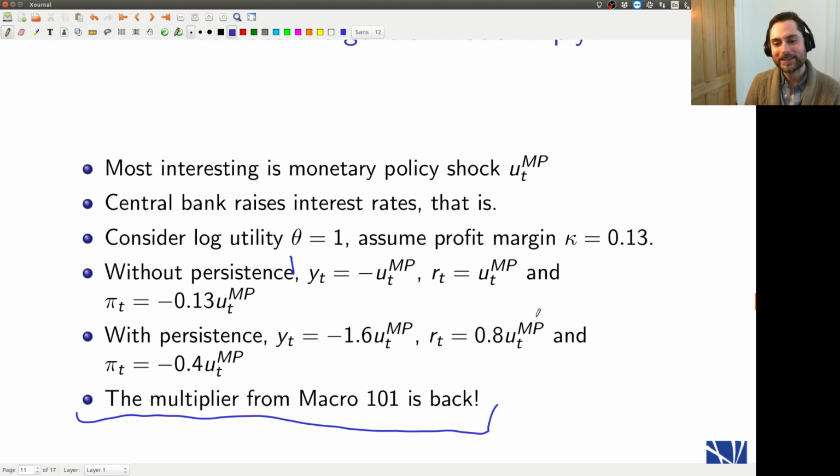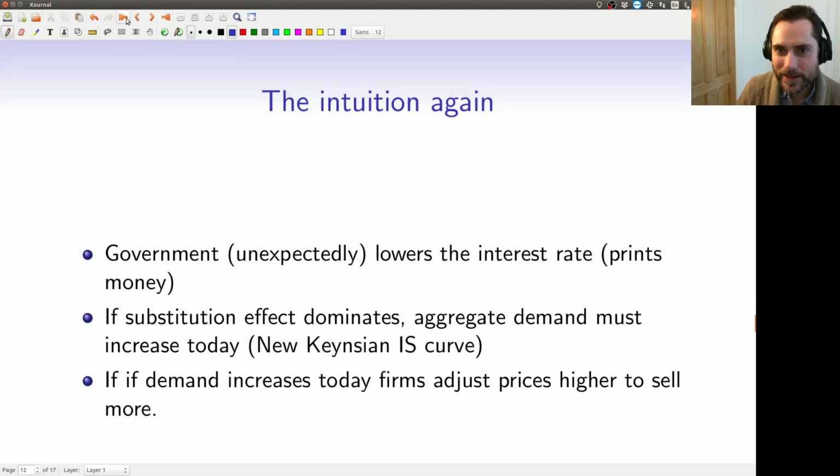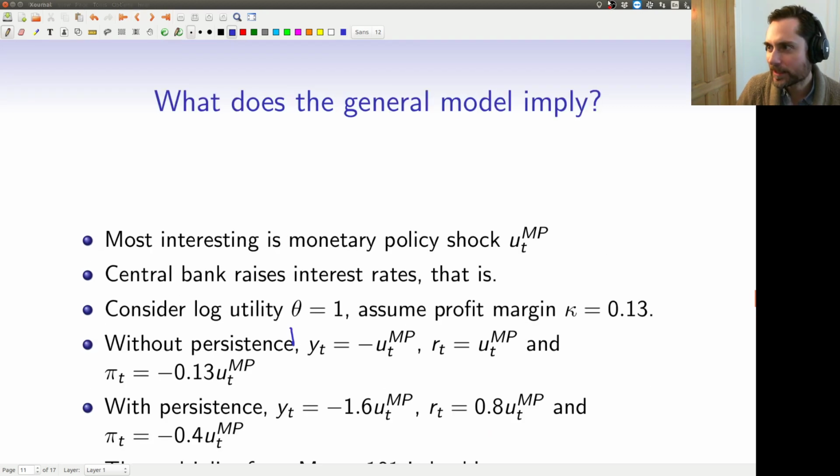That is the multiplier. So there was a long time in macro where people moved away from those old-fashioned Keynesian models. They thought they were too simple, and they weren't micro-founded. Now we've kind of come full circle. We've added micro-foundations, and we're back to the multiplier. If the government prints a little bit of money, then that money gets multiplied out in the economy, and there's a larger effect than the original amount. So there you go. All right, I think that would be a good place to break this video.